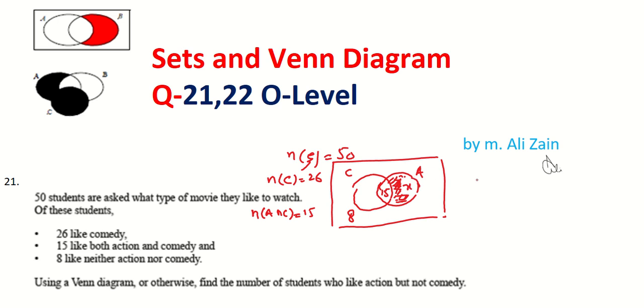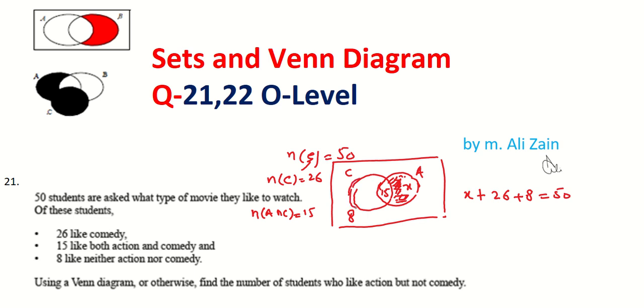Now we find the value of x. x plus 15, plus 26, plus 8 equals 50.